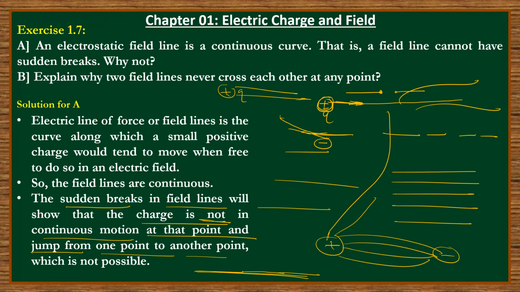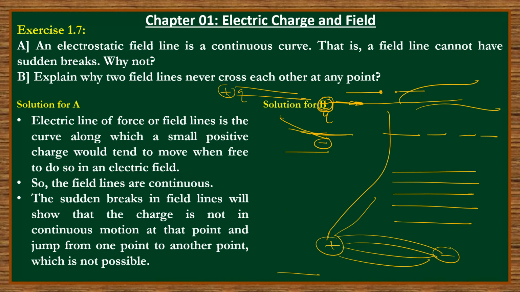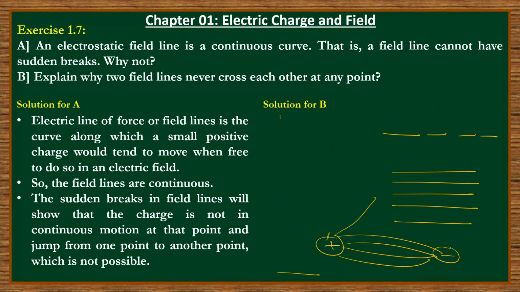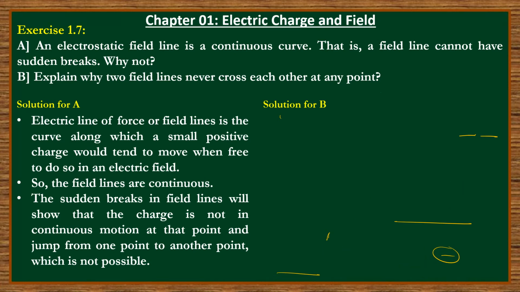Correct or not? That is why these field lines are not having breaks. They are continuous lines. So in this way we can give the explanation for that question. Now what about question B? Read carefully. Explain why two field lines never cross each other at any point.